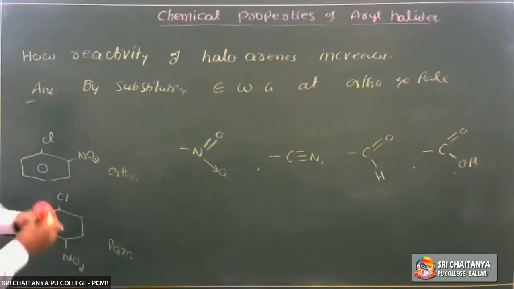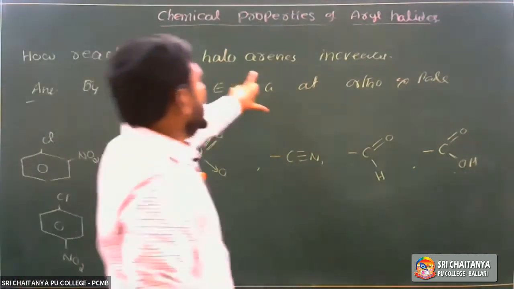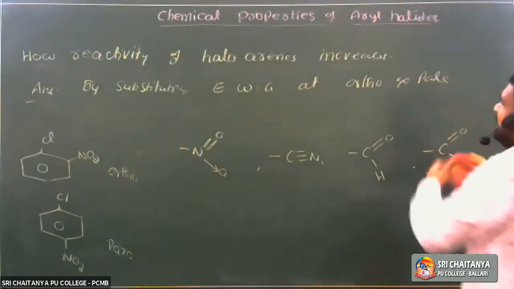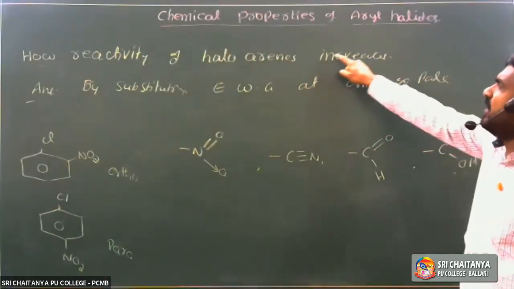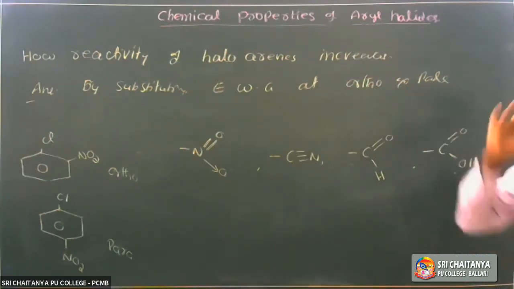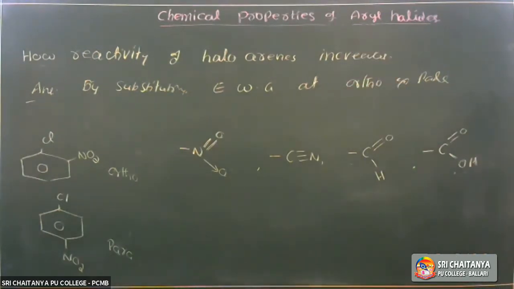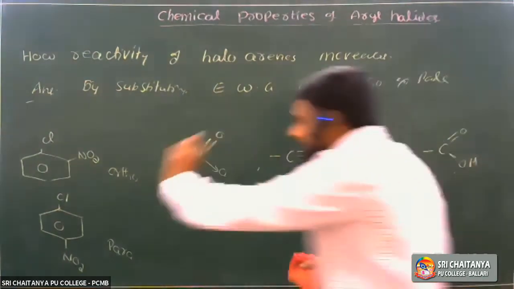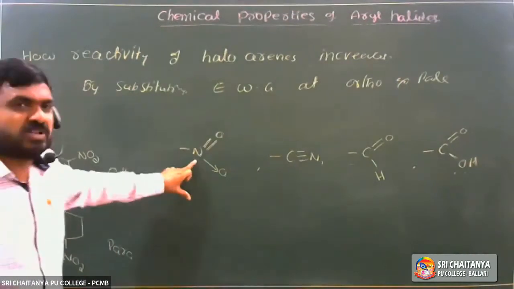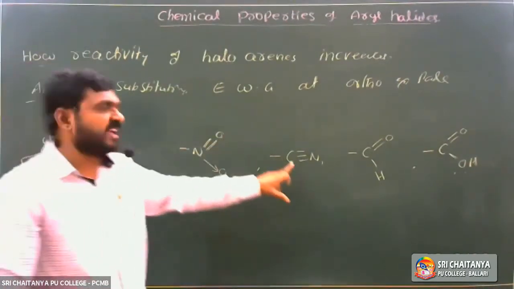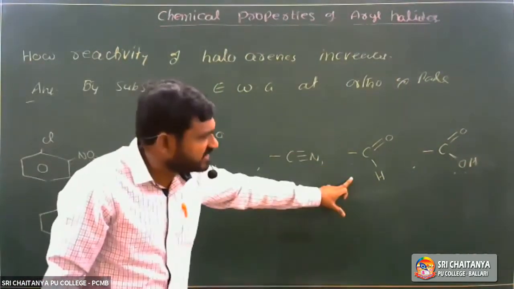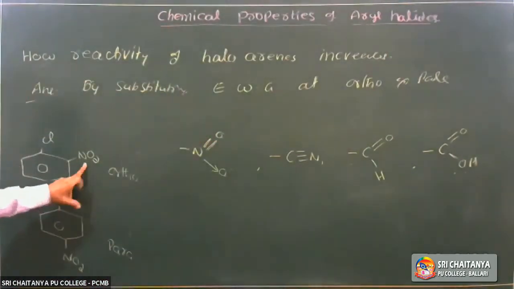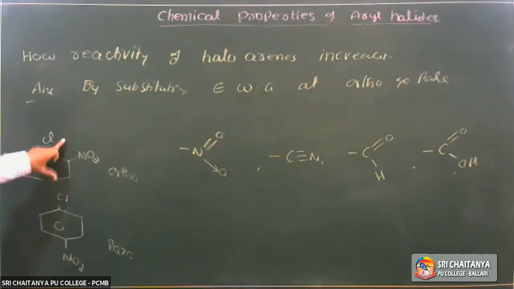So by substituting electron withdrawing groups at ortho and para positions, the reactivity of halogens increases. So how to increase the reactivity of halogens? By substituting electron withdrawing groups like NO2, cyanide, carboxylic acid and aldehyde groups at ortho and para positions, then reactivity